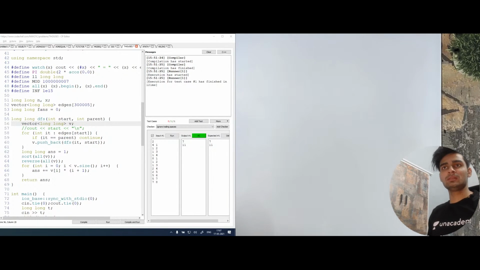I did the same question with same approach but by BFS. It is showing wrong answer on test case 1 and 2.